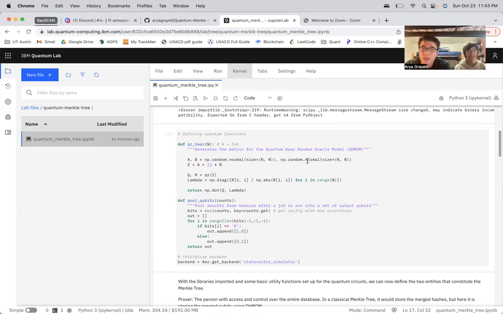And this is just generating a matrix of size n that can apply that Haar random oracle.